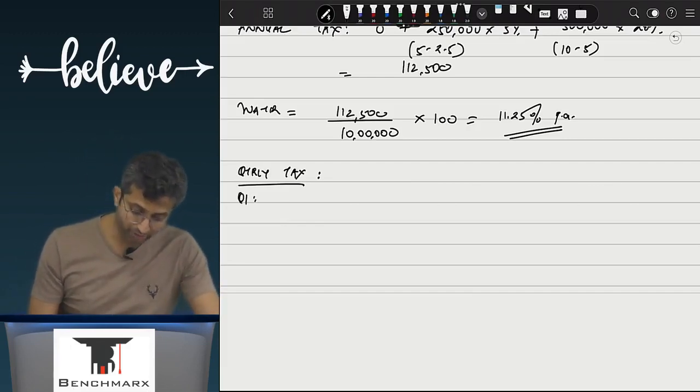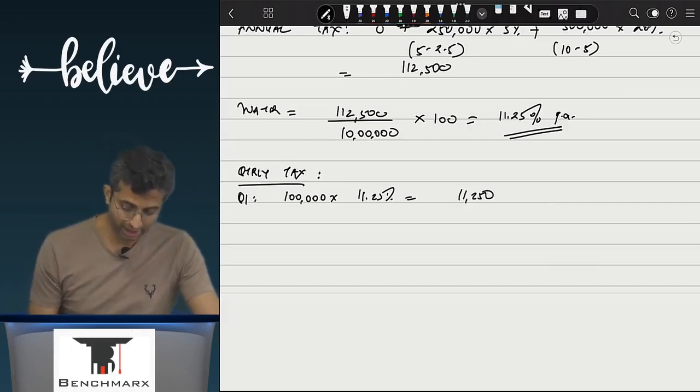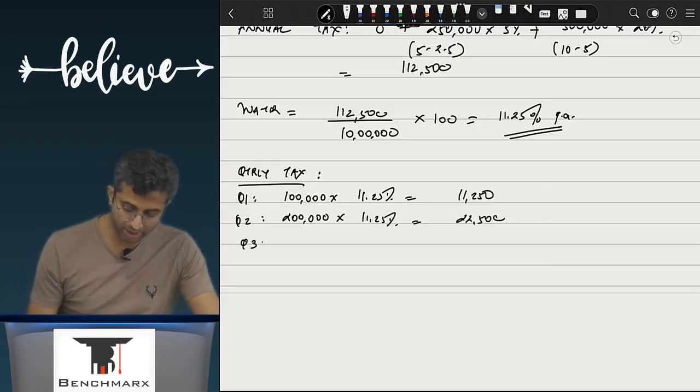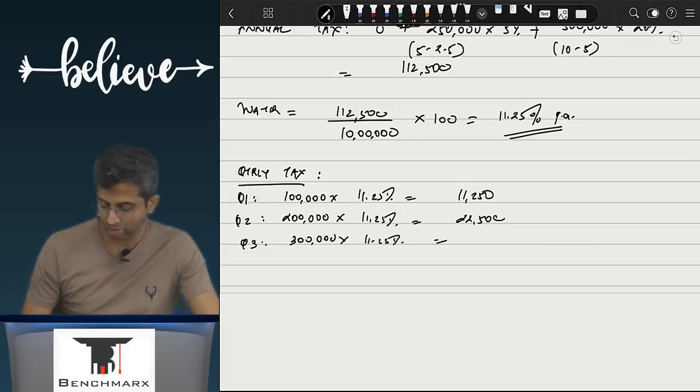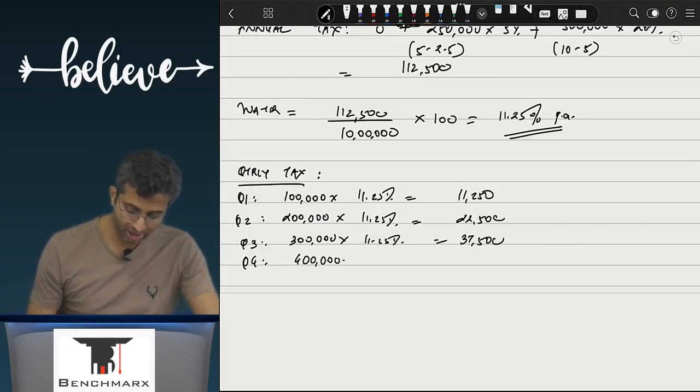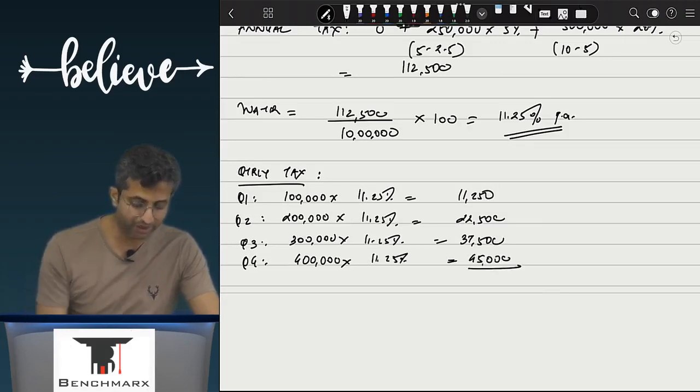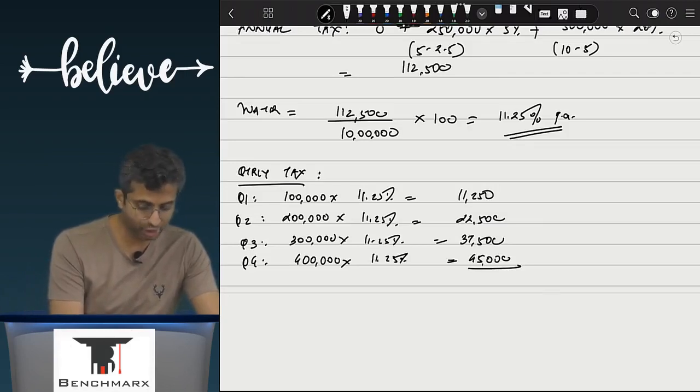No. In quarter 1, 1 lakh of income was earned, and hence 1 lakh into 11.25%. Can I say 11,250 will be the expense to be recorded? In the second quarter, how much is actually earned? 2 lakhs. 2 lakhs into 11.25%. This comes to 22,500. In the third quarter, how much is earned? 3 lakhs into 11.25%, that comes to 37,500. In the fourth quarter, 4 lakhs is earned into 11.25%. This comes to what? 45,000.